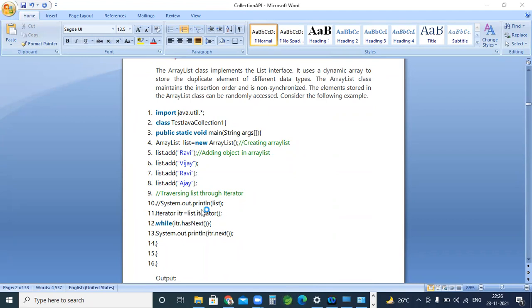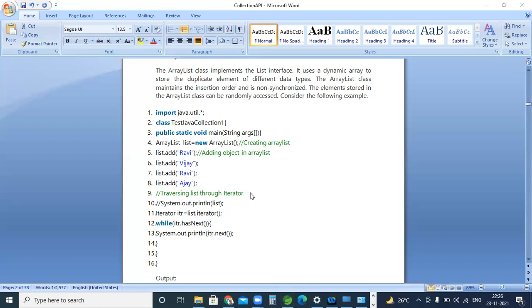Otherwise, the second way is Iterator, object name, is equal to this object dot iterator method. You have to call the iterator method. You have to remember these lines actually. Otherwise, you have to practice on paper, because they will give papers to write the program, or they will share the video screen, and ask to add some elements in an ArrayList and print them, write a program. Then you have to create an ArrayList. List is equal to ArrayList, space, object name. You can give any name, list or mlist, whatever it is, employeeList, any name, right? After creating that, we have to call the add method.